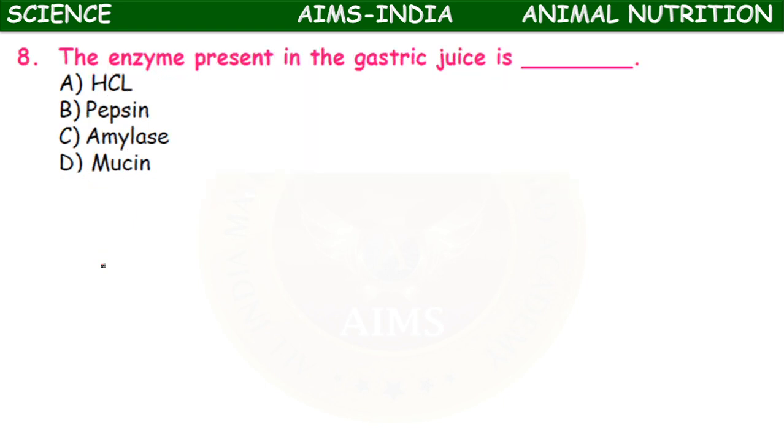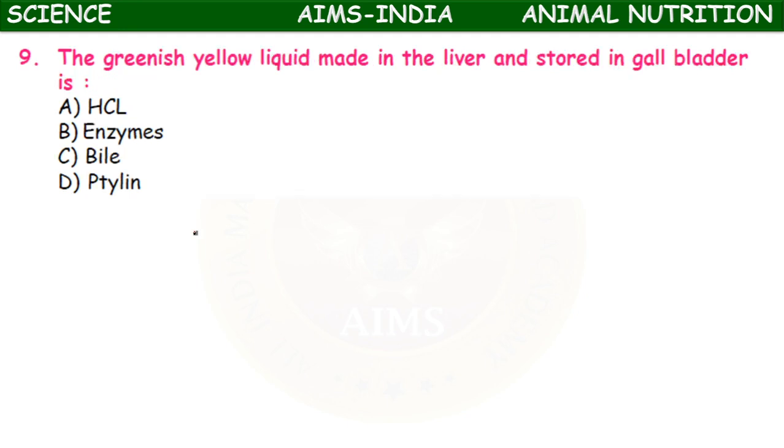Next, the enzyme present in the gastric juice: HCl, pepsin, amylase, mucin. So here pepsin and amylase are enzymes, out of which the only enzyme present in the gastric juice is pepsin, which acts on proteins.